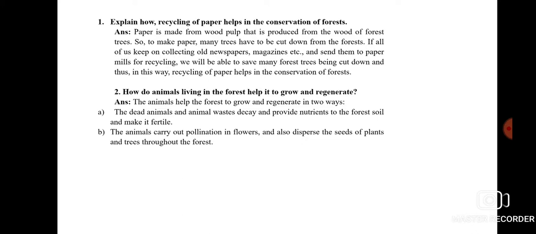Now you all know that paper is made from what? From wood pulp, which is produced from the wood of forest trees. So in order to make new paper, you have to cut down many trees from the forest.